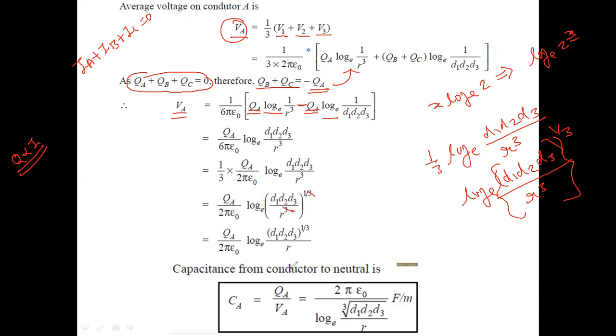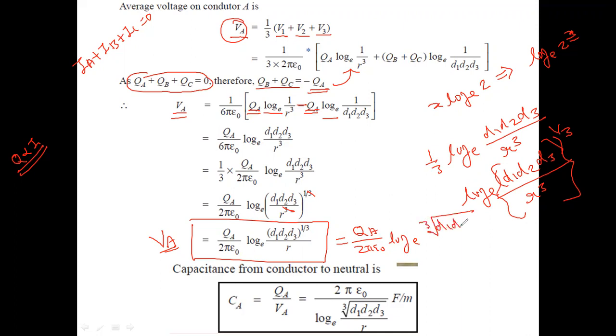So the capacitance from the conductor to neutral is Q over V. This is the voltage VA. It is also written as QA upon 2 pi epsilon 0 log e of the cubic root of d1 d2 d3 upon r.